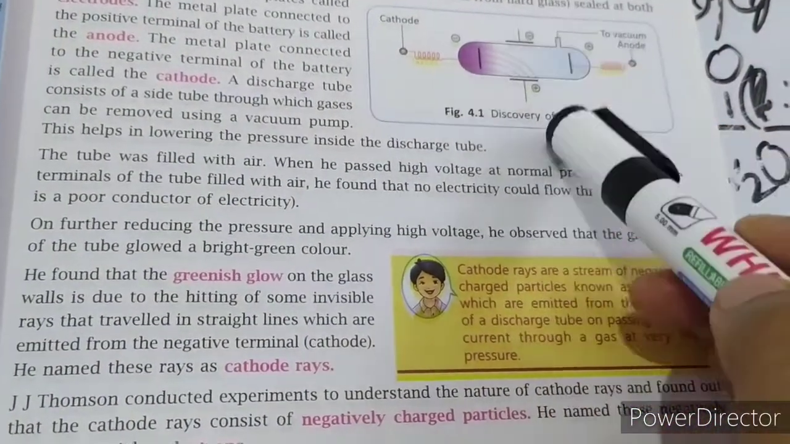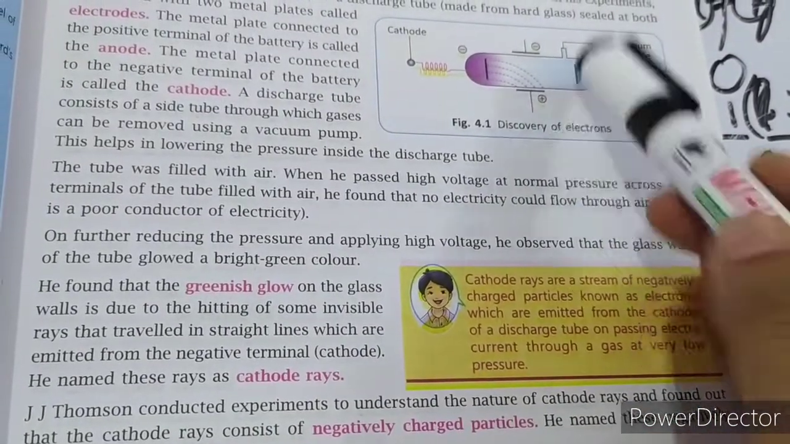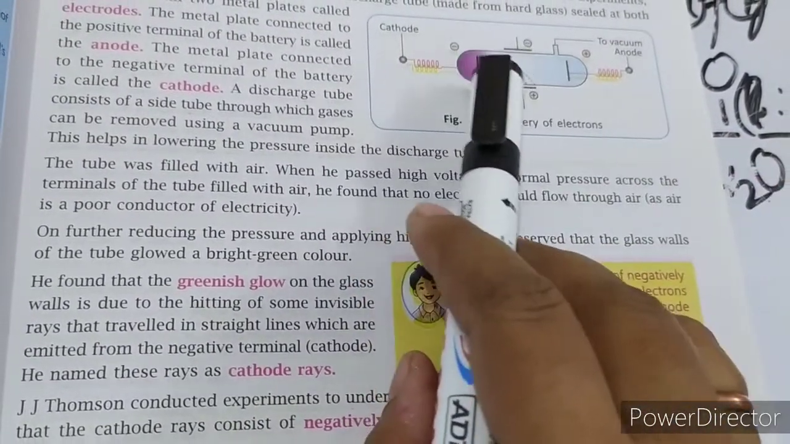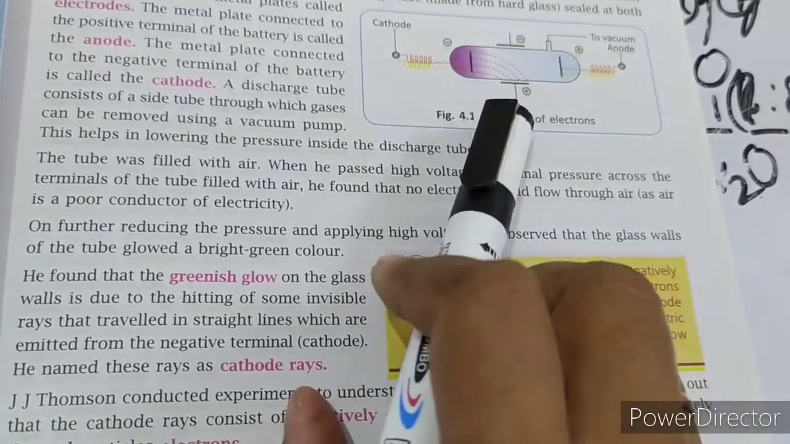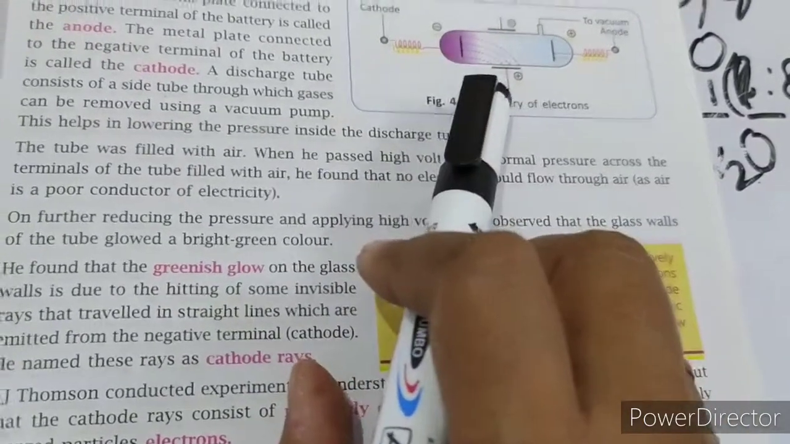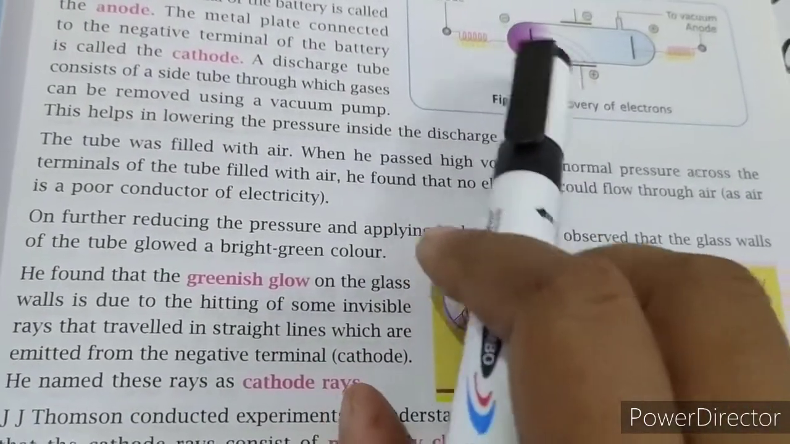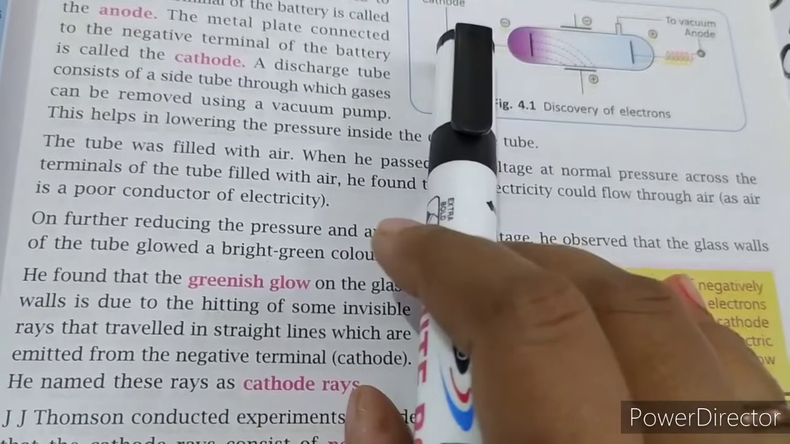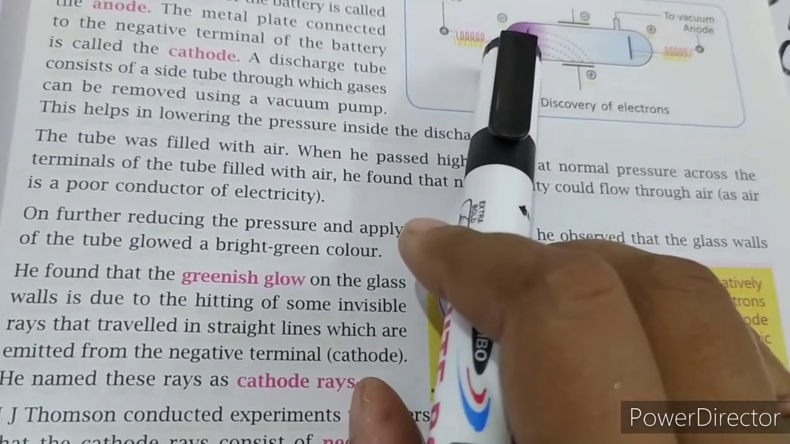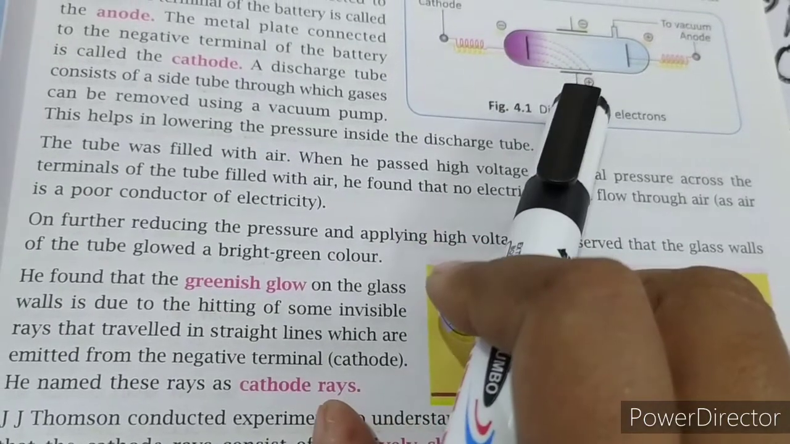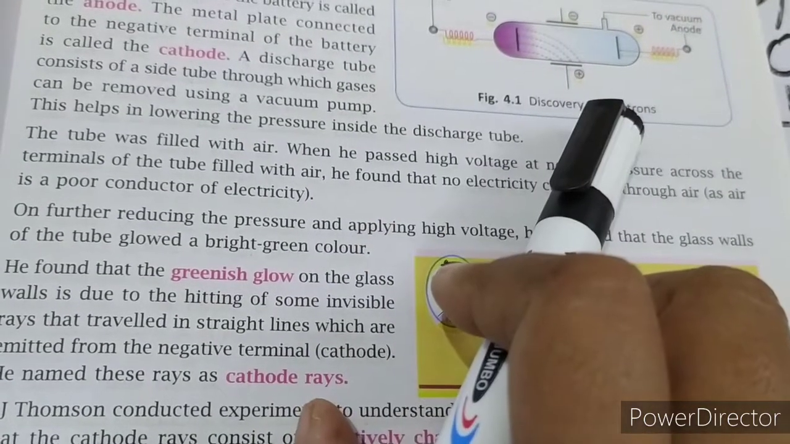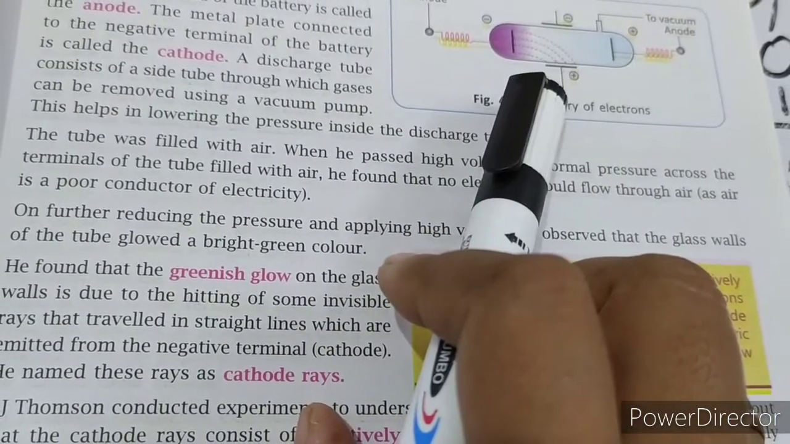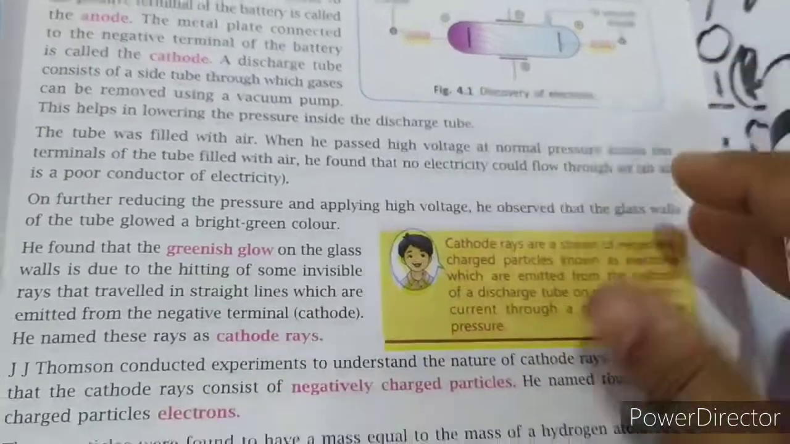And when he applied an electric field around these rays, he found that the rays deflect towards the positive plate. You can see this deflection here, curved lines, deflecting towards the positive plate. Opposites attract, so there must be some negative particles which constitute these cathode rays. Therefore they are deflected towards the positive plate, and he termed these negative particles electrons.